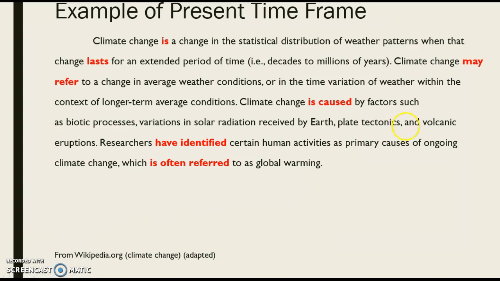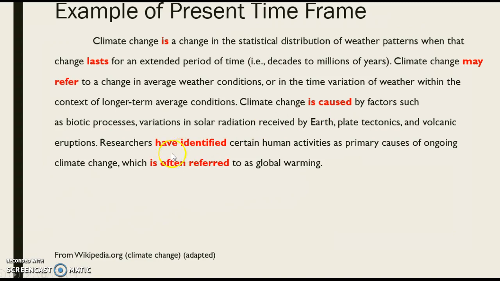Here's an example paragraph about climate change, which is in the present time frame. So the focus time is the present or now. We can see that all the verbs which are highlighted in red are in simple present, such as is, lasts, may refer, is cause.